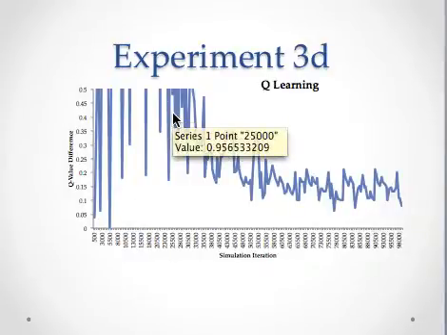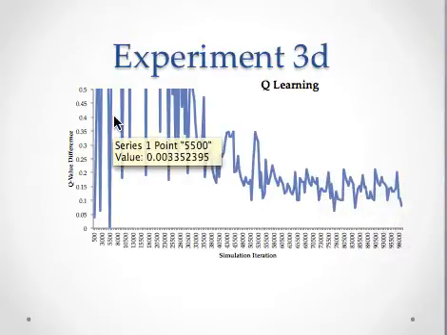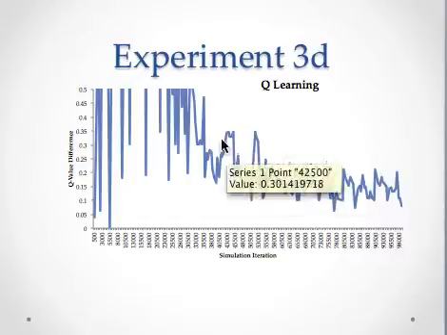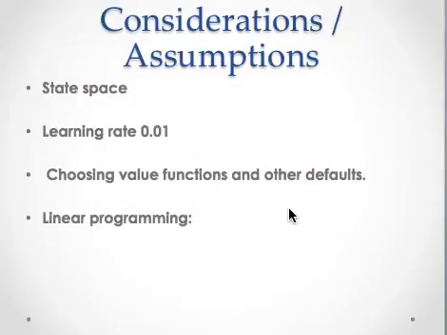The fourth experiment for Q-learning was similar in the sense that the convergence was not happening, however the amplitudes and the tapering are very different in the paper than in mine. So some of the reasons why these changes may be happening between my results and the paper are because of the state space. I assume the state space to be a 2x4 grid. However, it's not conclusive that that's the case.